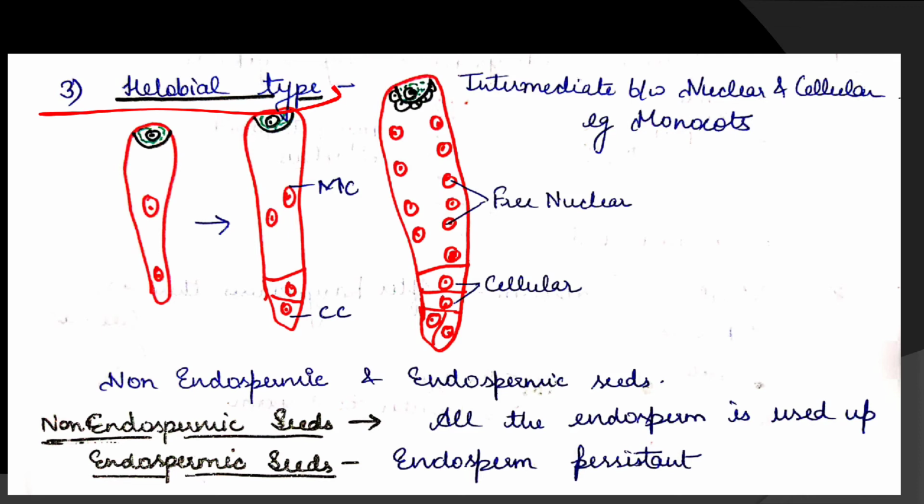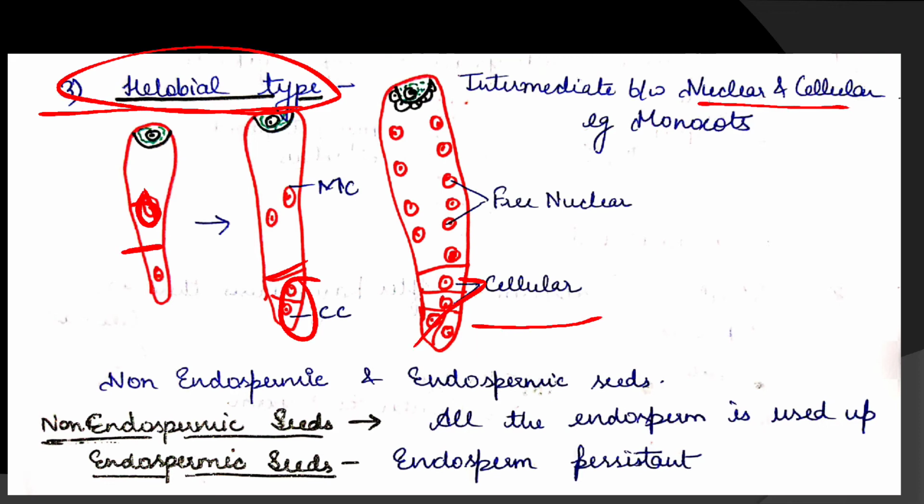Third one is the halobial type. It is intermediate between nuclear and cellular. The primary endosperm nucleus divides into two. One moves towards the chalazal end and one remains towards the micropylar end. The one which moves towards the chalazal end will form the cellular endosperm, and the one which is towards the micropylar end divides to form many nuclei and makes free nuclear endosperm. This type of endosperm development takes place in monocots.